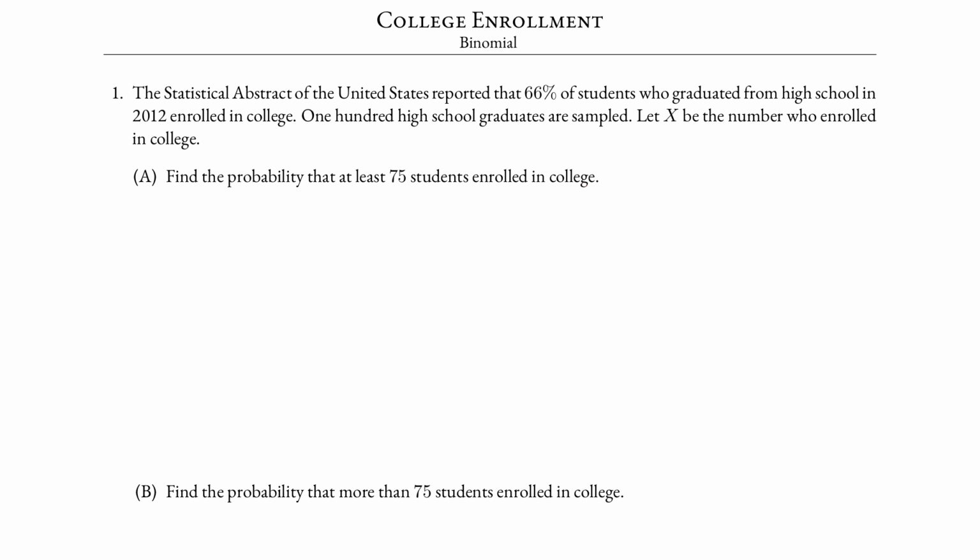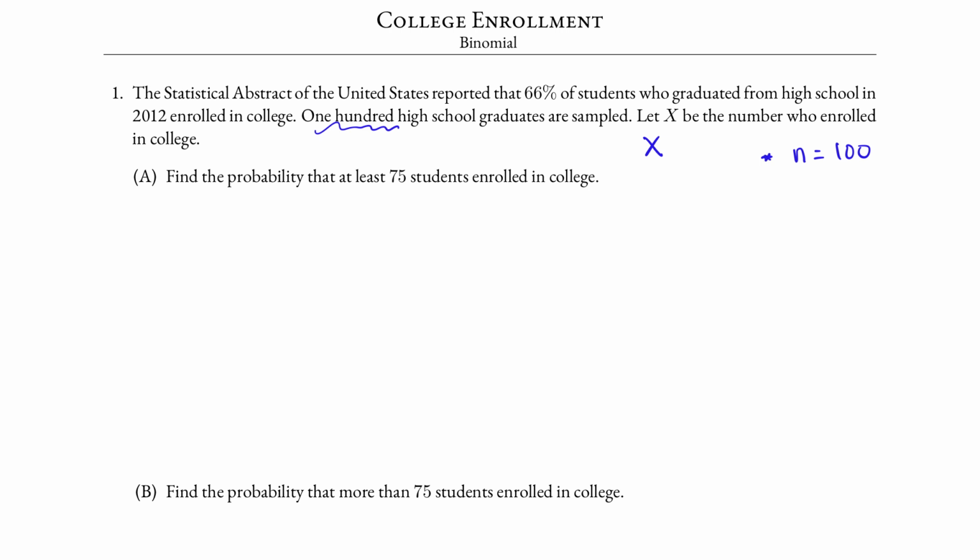First, observe that X is a binomial random variable because of the conditions. Is there a fixed number of trials? In this case, the answer is yes. n equals 100, 100 students. We check each one: 1, 2, 3, 4, 5, all the way to 100.